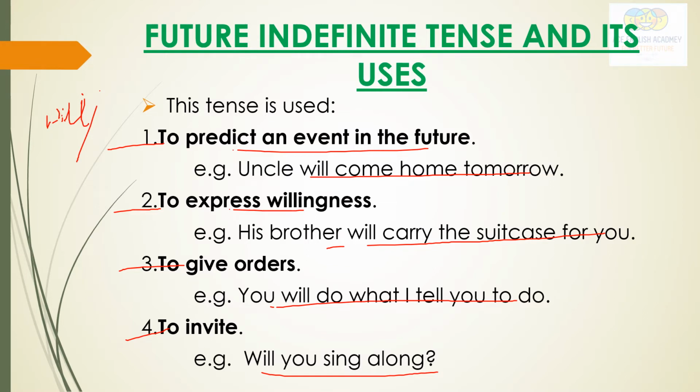So will and which form of verb? Verb first form. So here you can see will come, will carry, will do, will sing. So will and first form of verb.